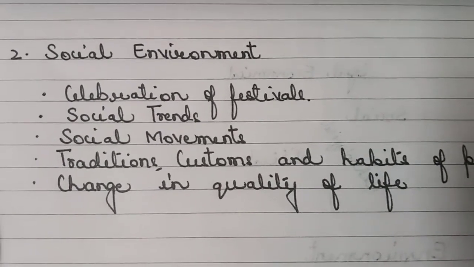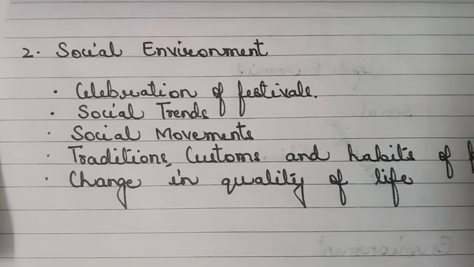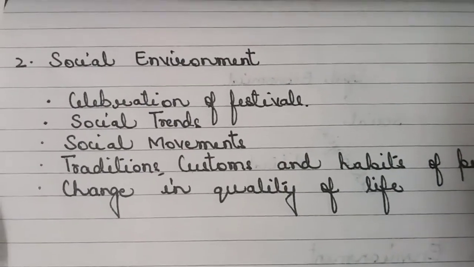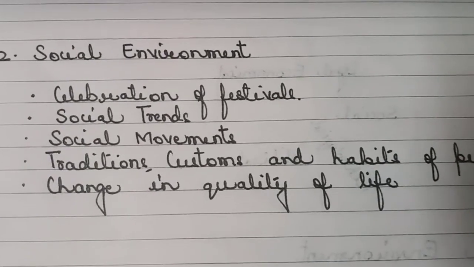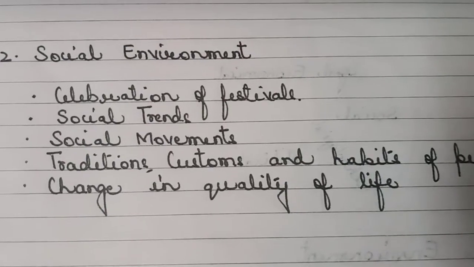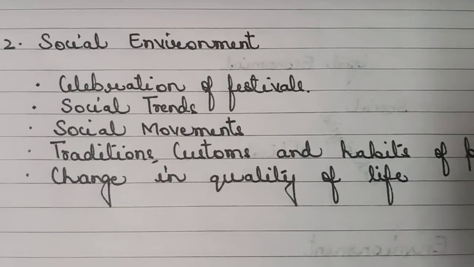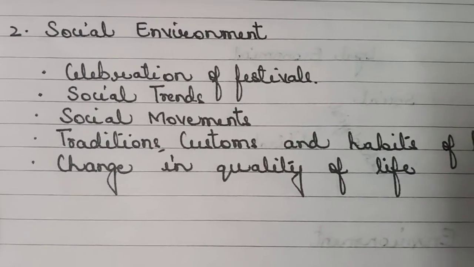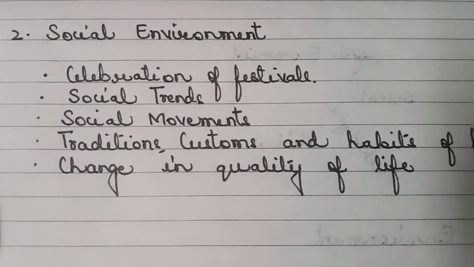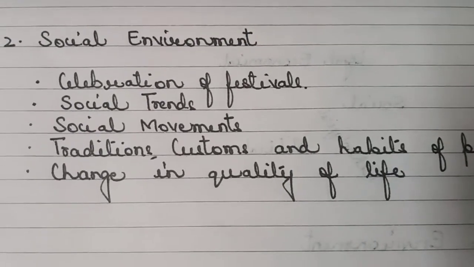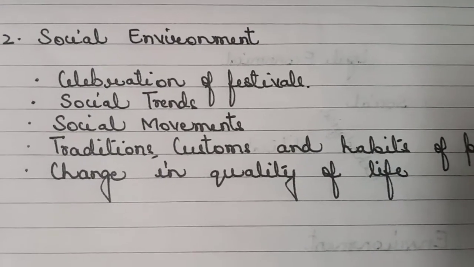Now, say for example, the first point I've written is celebration of festivals. So we in India celebrate n number of festivals: Diwali, Eid, Christmas, Gurpurab, and during these festivals, if I take the example of Diwali, the sale of sweets increases, right? The diyas, you see small, the average people, the artisans or the small workers from villages, they come and sell diyas. So basically, the social environment directly increases the sale of diyas during Diwali, right? So celebration of festivals, social trends, social movements.